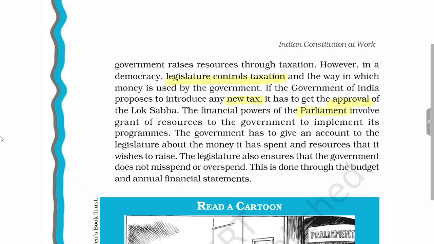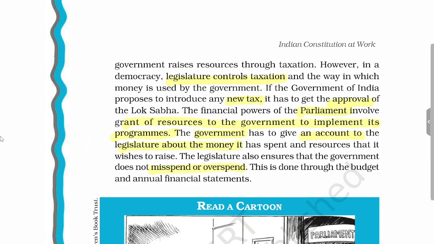Parliament will also grant resources for the government to implement new schemes or programs. And the government, after spending all the money, has to give an account to the legislature of how it has spent the money. Legislature will also ensure that such money has not been misused by misspending or overspending.